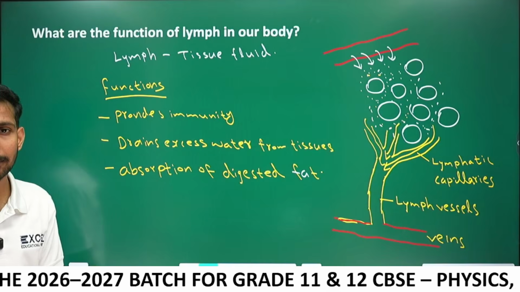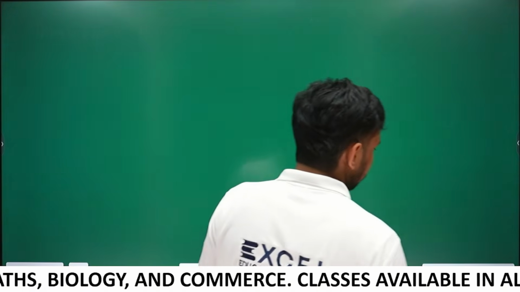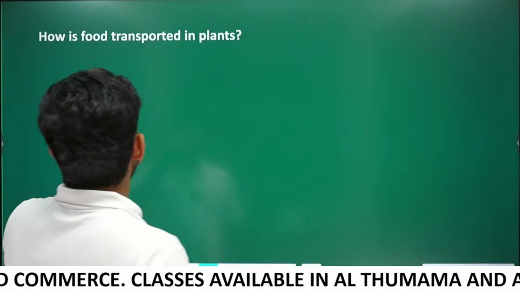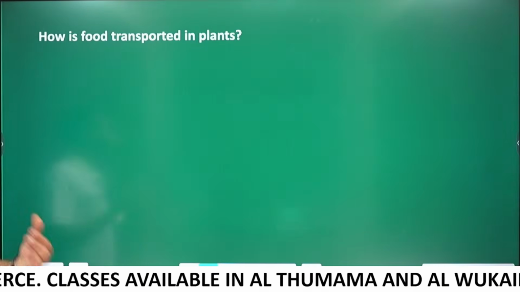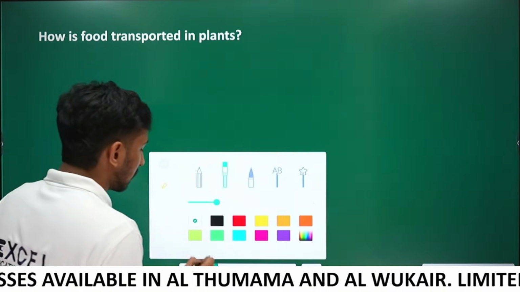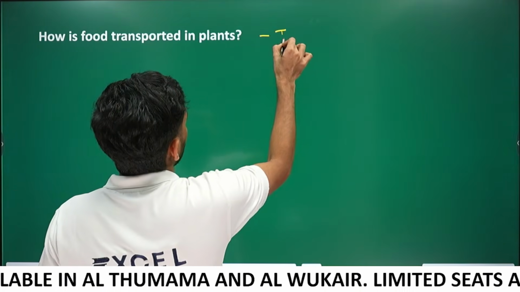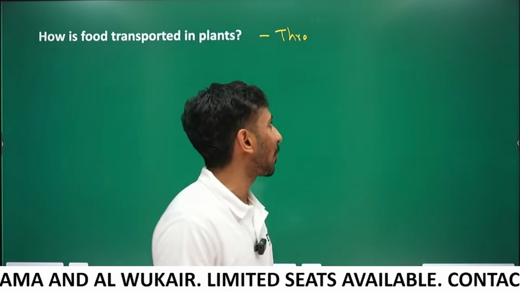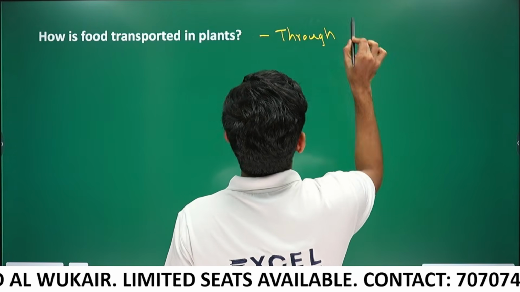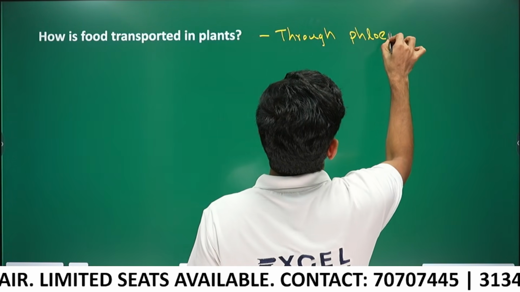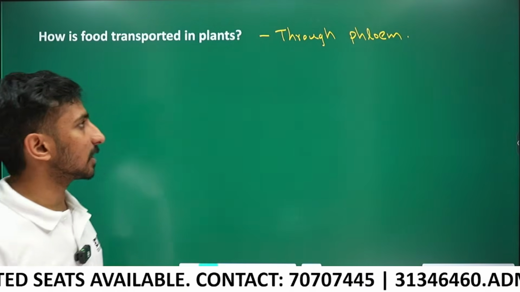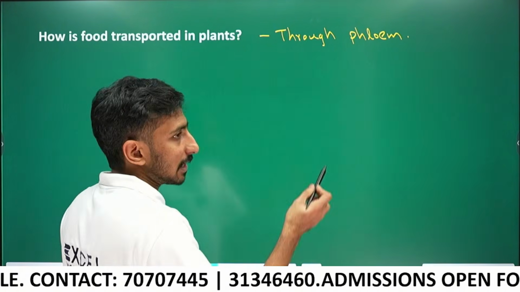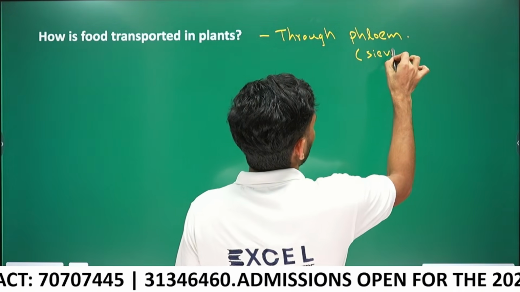Next question. How is food transported in plants? In plants, food is transported through xylem. Sorry, my mistake. In plants, food is transported through phloem. Mainly through which component of phloem? The sieve tubes of phloem.